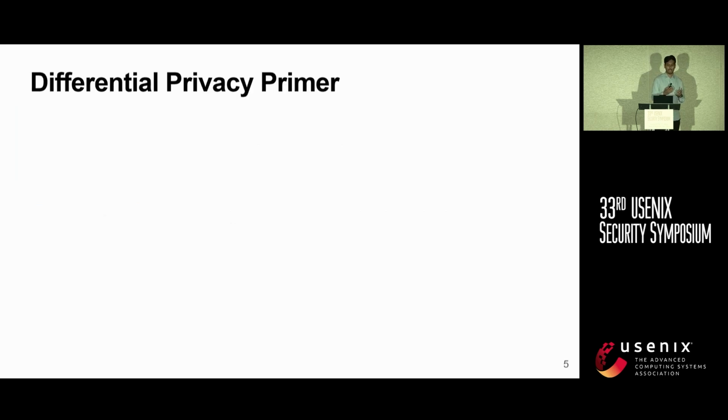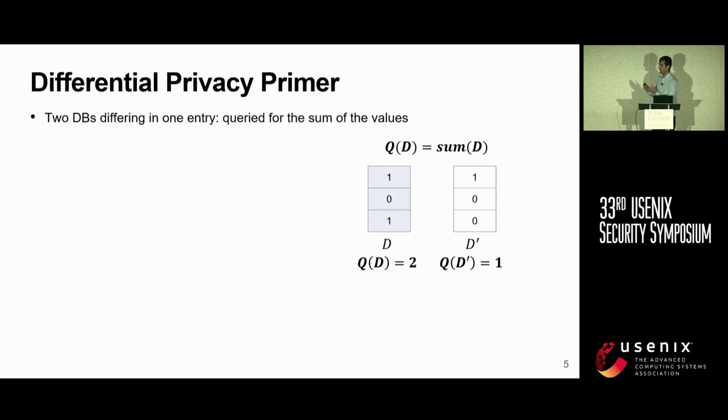Before I show you how we use DP for traffic shaping, let me quickly explain what DP is and how it is used in the database world where it stems from. Consider two databases that differ in only one entry, and any aggregation query, like sum, on these two databases. Based on the output of the query, one can determine whether the result of the query was dependent on the query being run on database D or D prime.